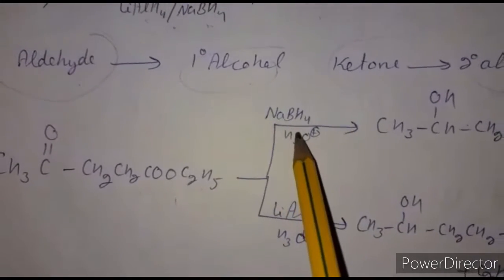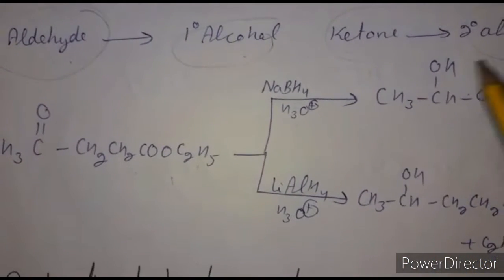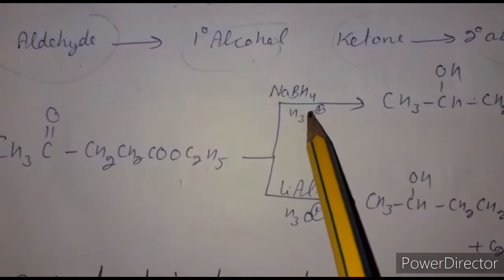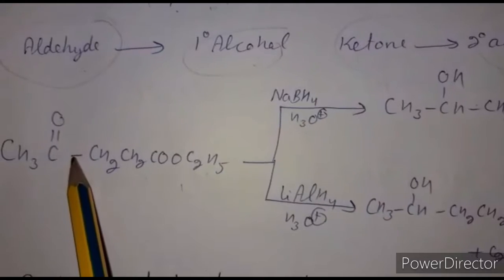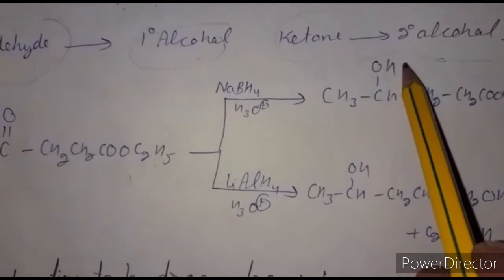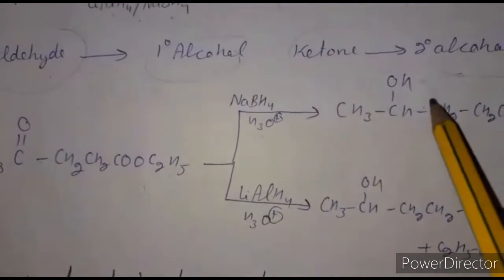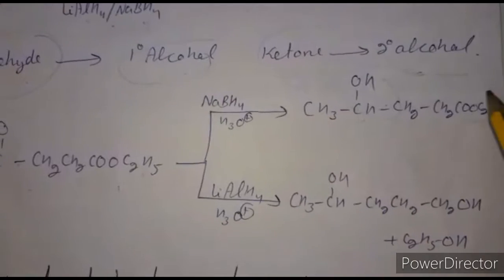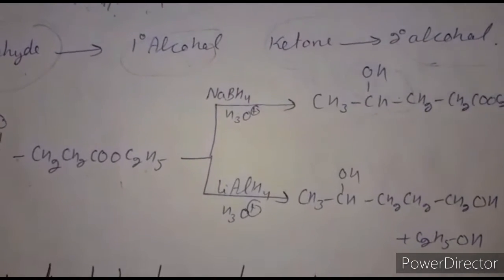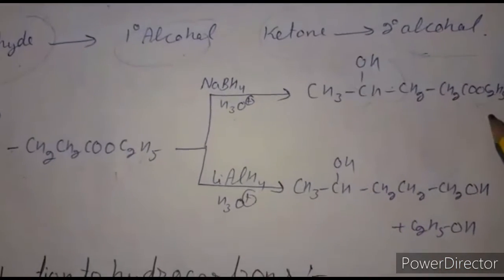If we use sodium borohydride in the presence of an alcohol solvent, this sodium borohydride only reduces the ketone group at this position to form ethyl 4-hydroxypentanoate. Here 4-oxo, here 4-hydroxy, and the ester group as it is.